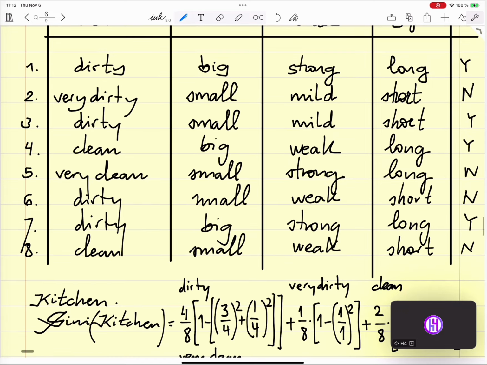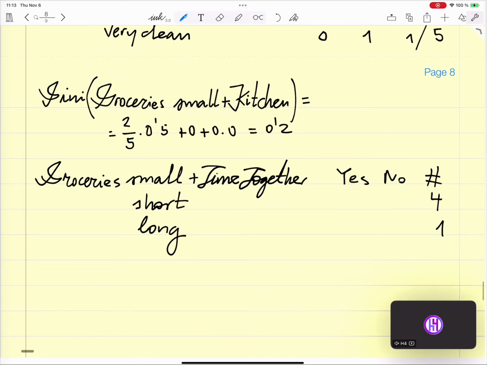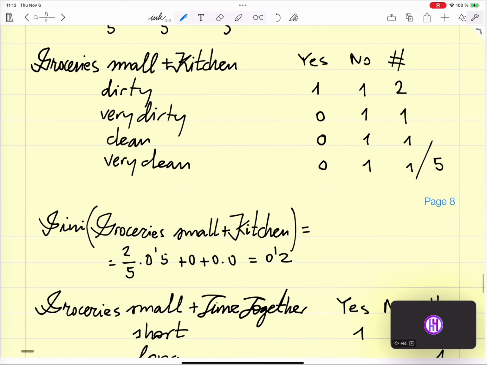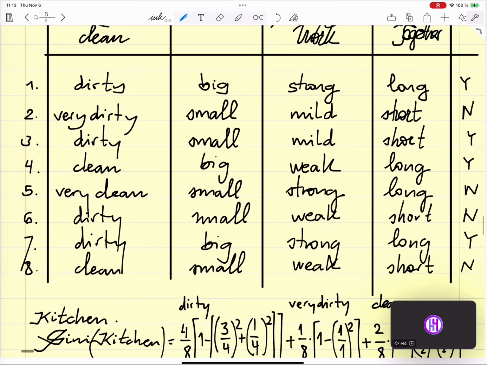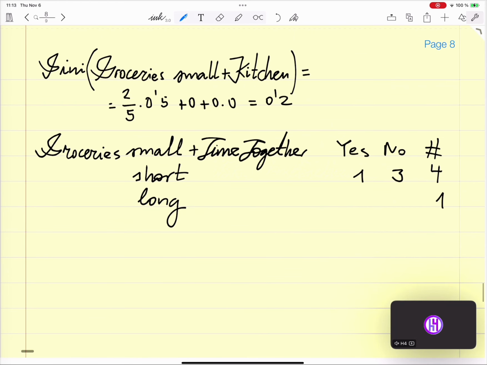the decision is 1 no, 2 no's, yes, 3 no's, small and short, 1, 2, 3 no's, 1 yes. 3 no's, 1 yes. And for long, small and long is 1 time no. There's only 1, so 1 time no.